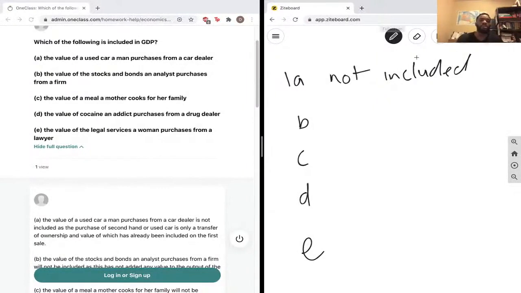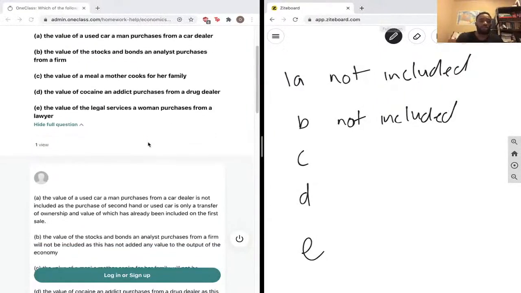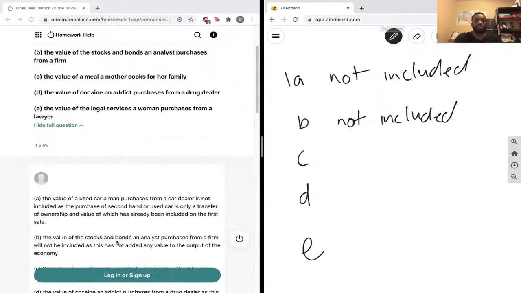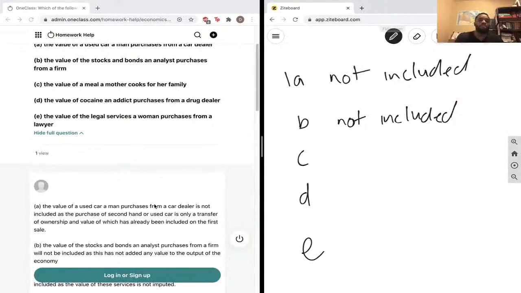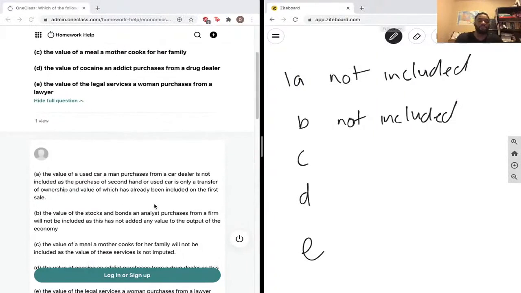B, the value of stocks and bonds an analyst purchases from a firm. We know this is not included, just a financial instrument, and it doesn't add more to the economy. Let's see what our tutor says. The value of the stocks and bonds an analyst purchases from a firm will not be included as this has not added any value to the output of the economy. That's correct. C, the value of a meal a mother cooks for her family. Our tutor says this value will not be included as the value of the service is not imputed.